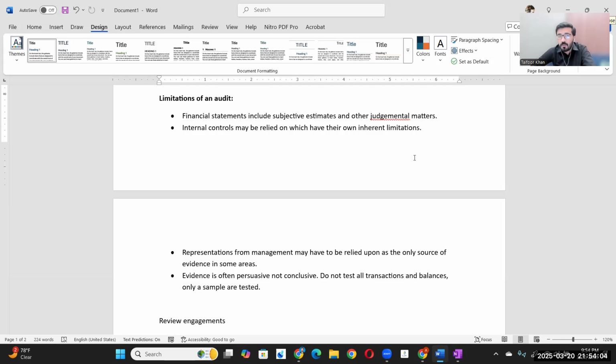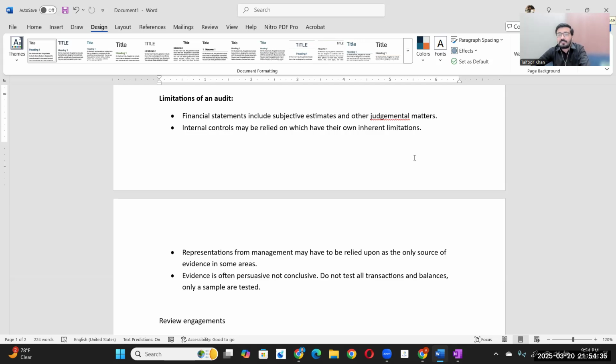What we do in our representation letter, we mention that management has informed us about all the possible subsequent events, and we ask them to sign that representation letter. It means we were not able to get any evidence regarding that, so we are just relying on the management's statement. That could be wrong. This is the limitation of our audit, so we could not obtain evidence about that specific area.